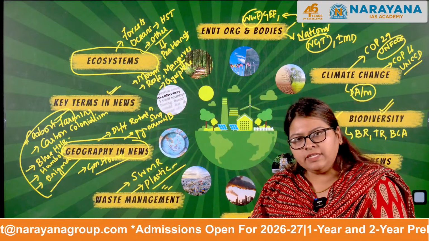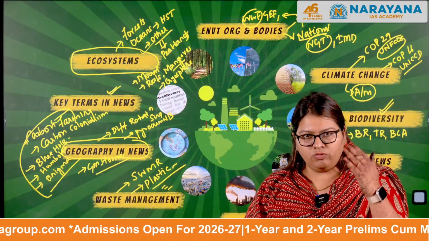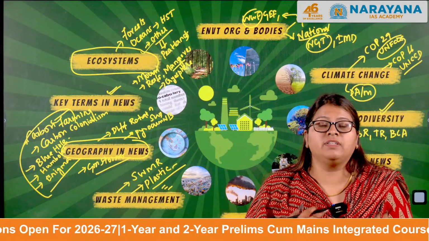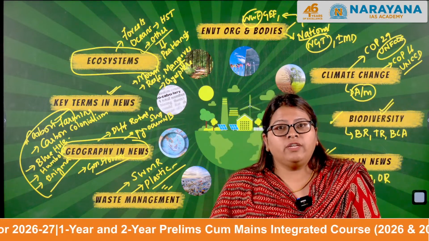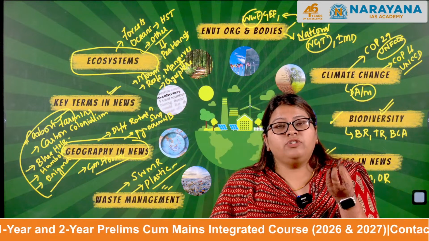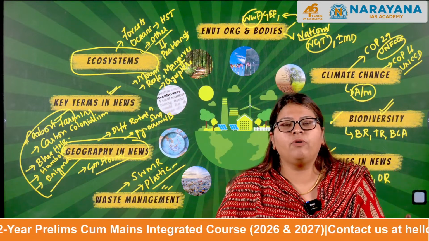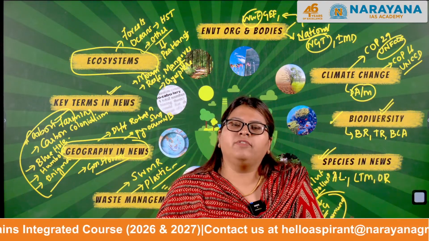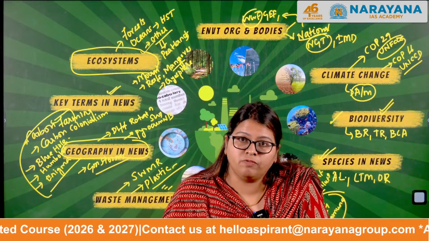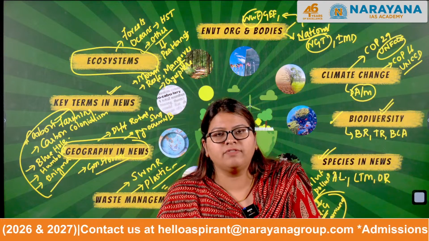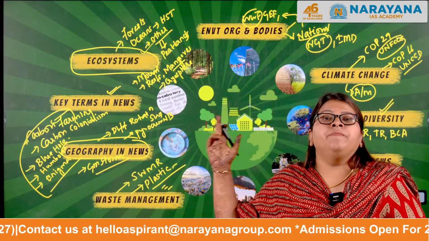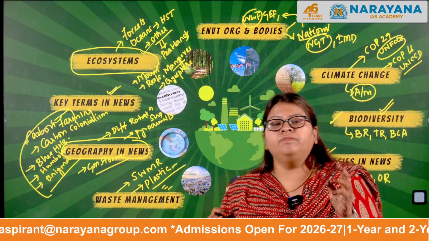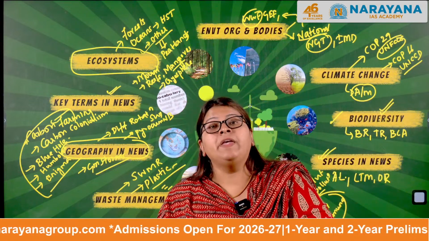In this ecosystem topic, we have again divided it into two or three parts. First we'll talk about forest, that is different initiatives with respect to conservation of forest. The REDD initiative, which deals with reduction of emissions from deforestation and forest degradation. We'll talk about UNFCCC, we'll talk about UNCCD, we'll talk about the Conference of Parties where India ratified and where India did not ratify. All that we'll discuss over here under the topic of forest under ecosystem. After that, we will move on to what is called the ocean ecosystem.